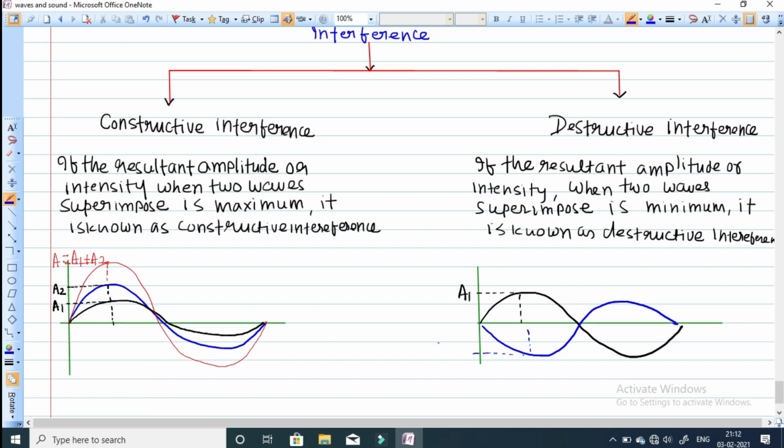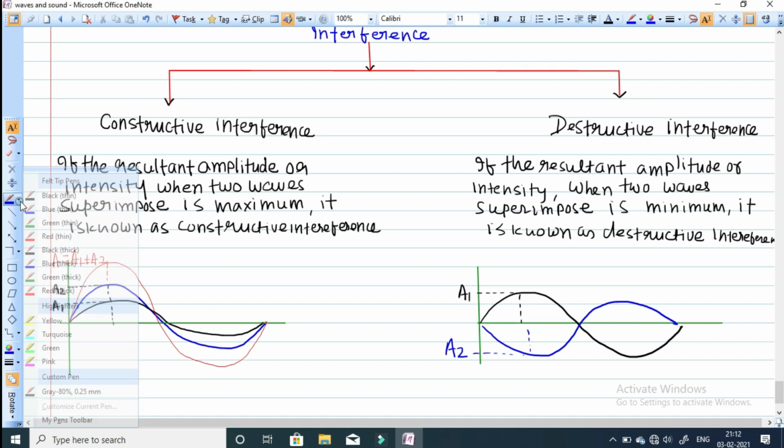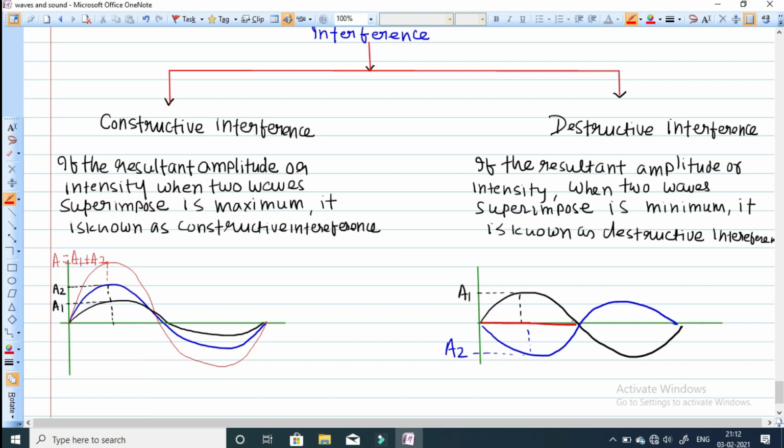Okay. Now when they will superimpose, their amplitude will be minimum. Like this also we can represent this amplitude, resultant wave I am taking. Suppose another graph you can take, this resultant amplitude A will be equal to A1 minus A2. In this case the resultant amplitude will be minimum. Then such type of interference, it is known as destructive interference.